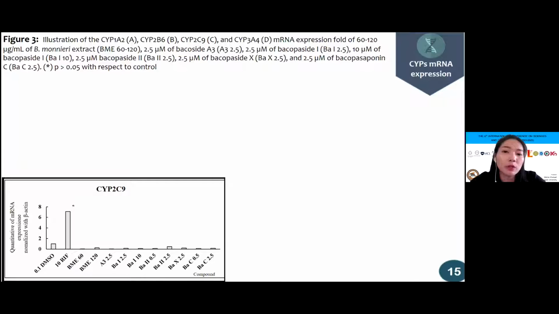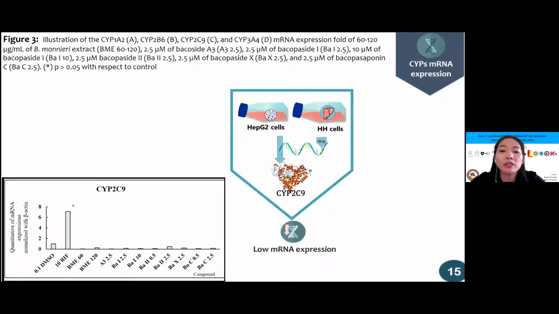An assumption for this phenomenon might be that Bacopa monnieri extract and each bioactive compound did not express the induction effect on CYP2C9 due to the difference of the primer between the healthy tissue cell line and normal human hepatocyte sequencing at the position of 144 base pair. Since most species and cells differ in the expression and regulation of CYP, the results often obtained with the cell line could not be directly extrapolated to normal human hepatocytes.